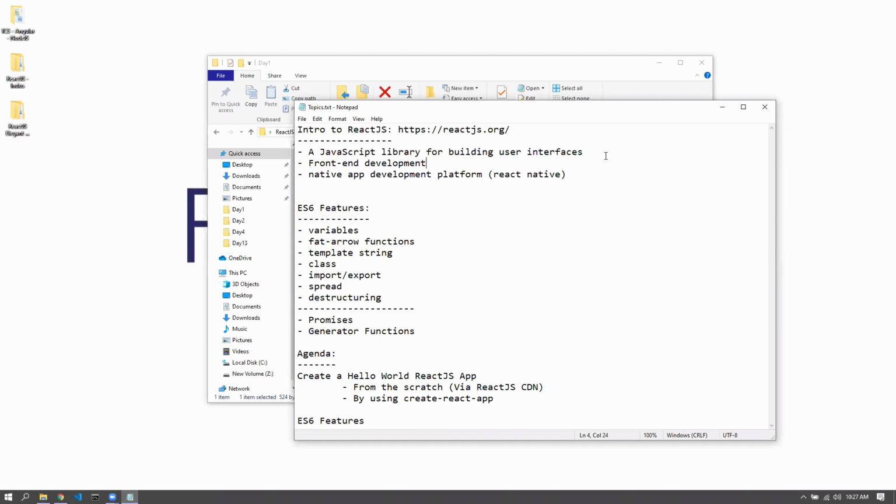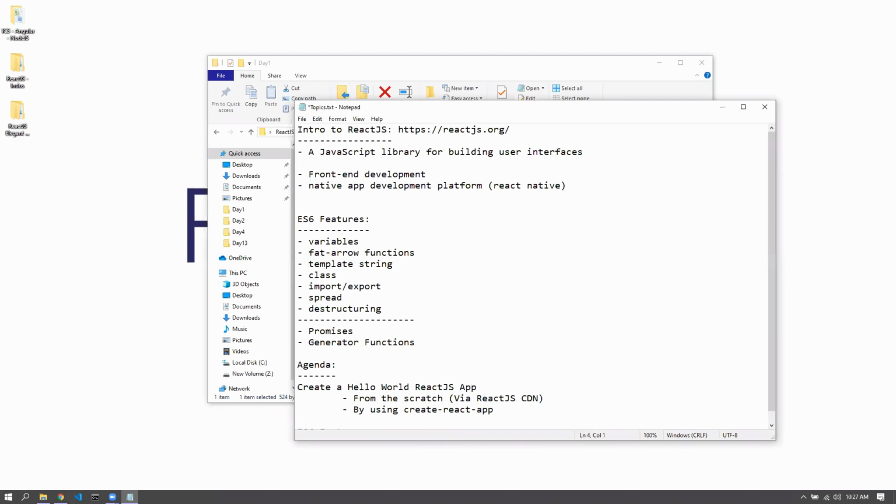So basically, one thing that we should know here is that React.js is more of a library than a framework. Because it is a library, it represents the view portion of the MVC. Today we are going to learn something about creating components, and tomorrow also we'll be focusing on components more or less.